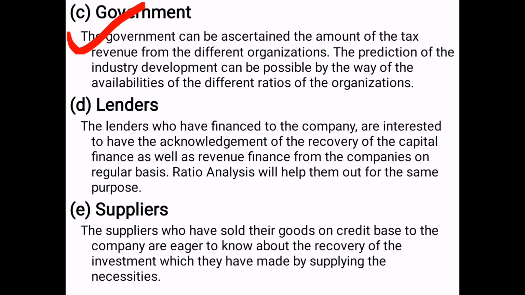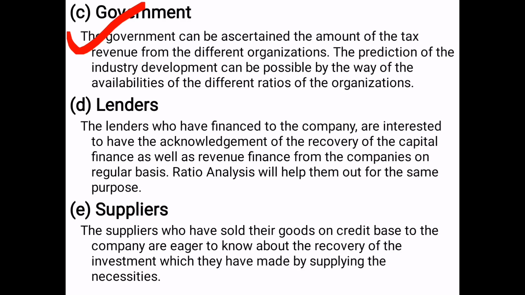After that, let us go with the government. Of course, the government has more interest in collecting tax. How they can collect more and more tax, and through which the more tax revenue can be collected, is in the interest of the government.